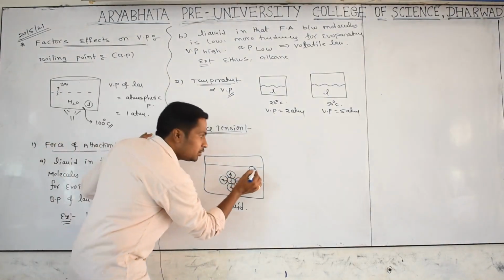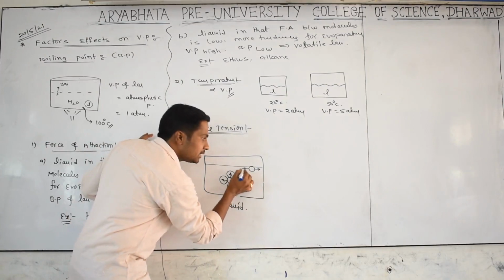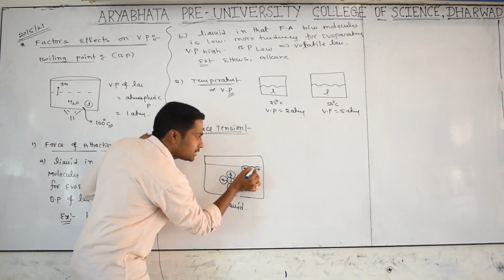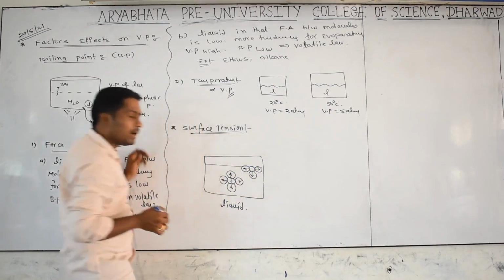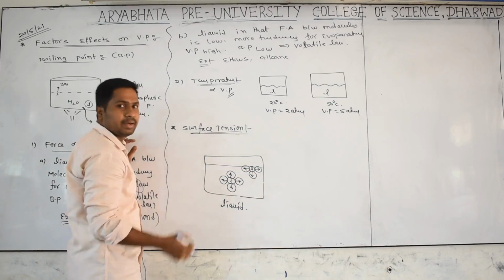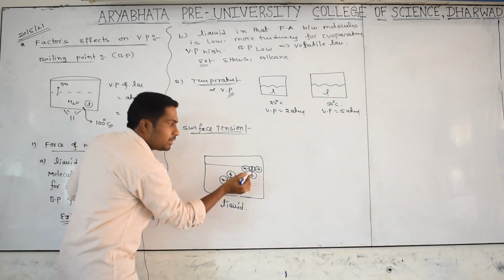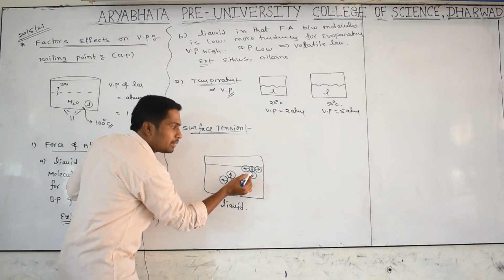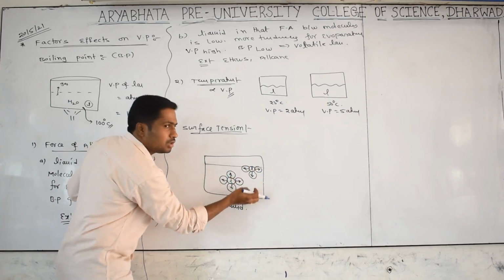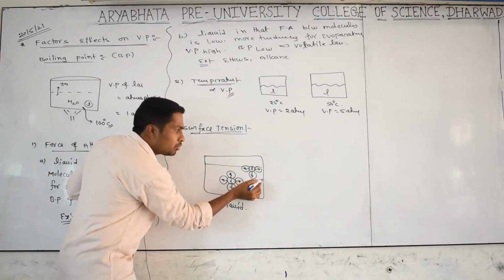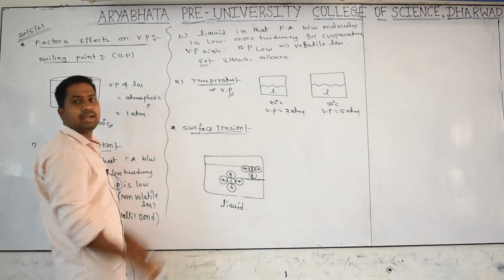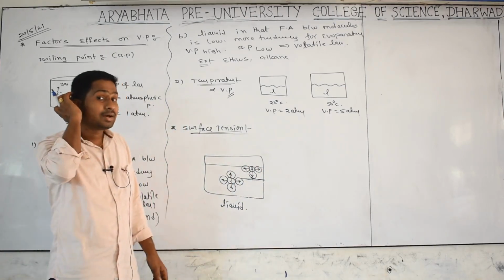What is happening? Some molecules will be there, some molecules will be there around it. Finally, this surface liquid molecule is pulled into the liquid. Whatever surface molecule is there has some unbalanced force of attraction. Why? Because here no one is pulling. Finally, the resultant force is downwards. Such a surface molecule creates some force in a perpendicular direction on its previous layer. Such a phenomenon is called surface tension.